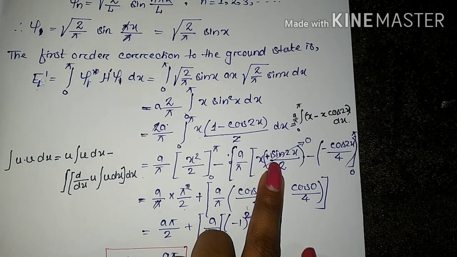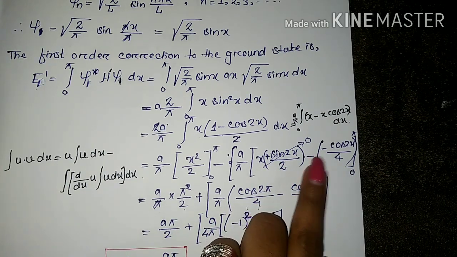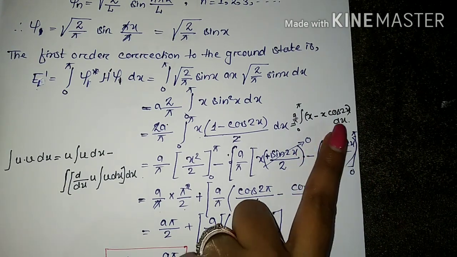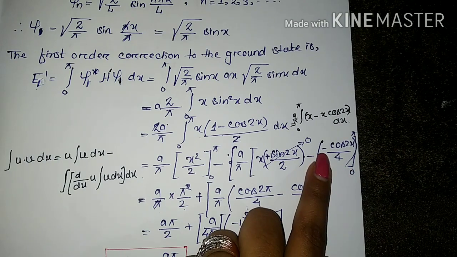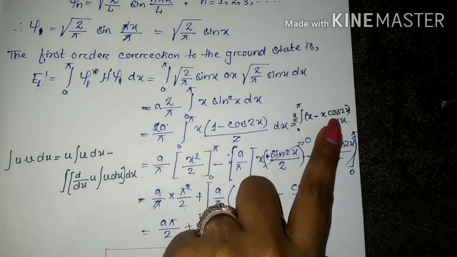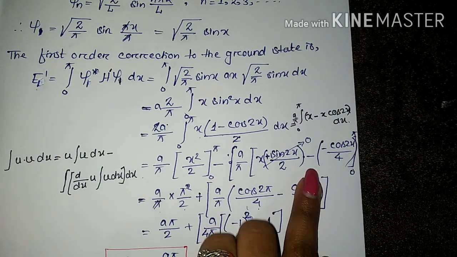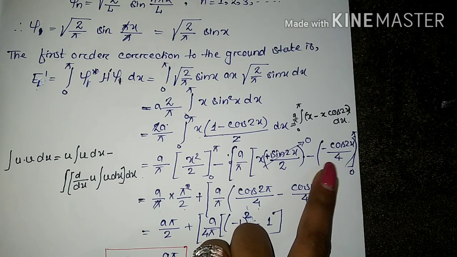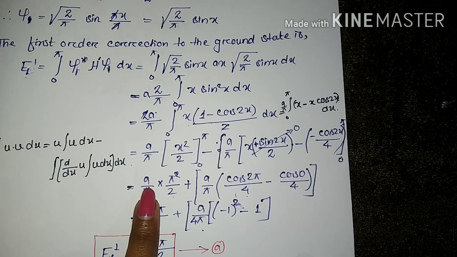The integration of cos 2x is what? Sin 2x by 2. Minus, again d/dx of x is 1, and again integrating this cos 2x twice, what will you get? Cos 2x by 4, and the sign will be negative, because first you will integrate cos, then you will get what? Sin 2x by 2. Again integrating sin, you will get what? Minus cos 2x by 4. So this sign will become what? Positive. So here, a by pi will be as it is.